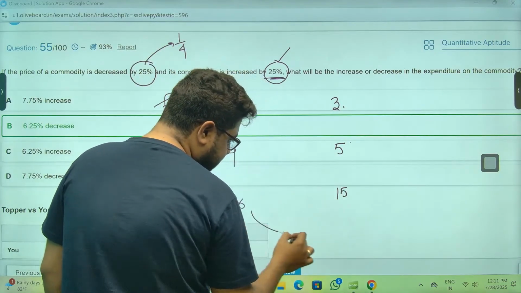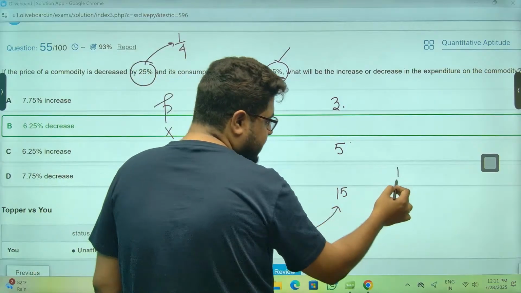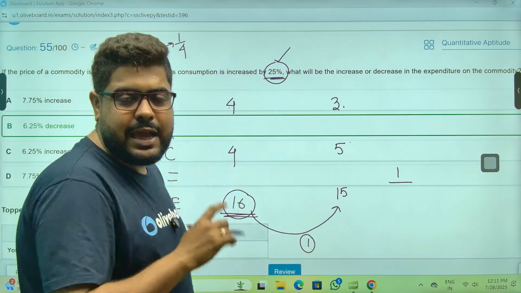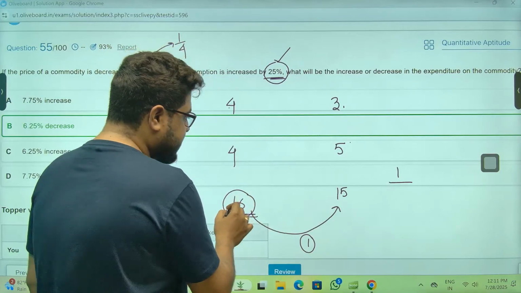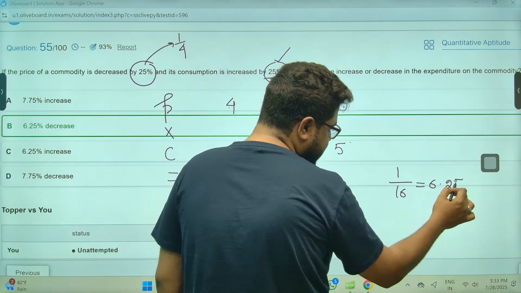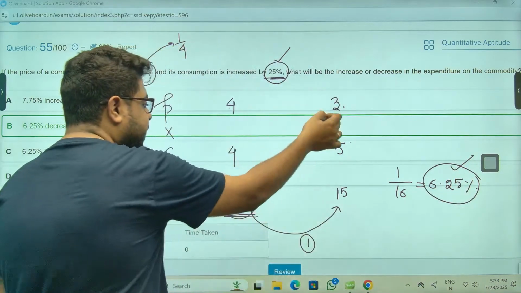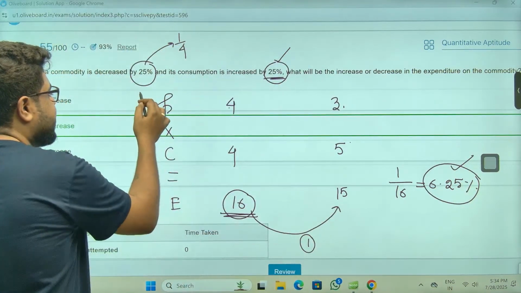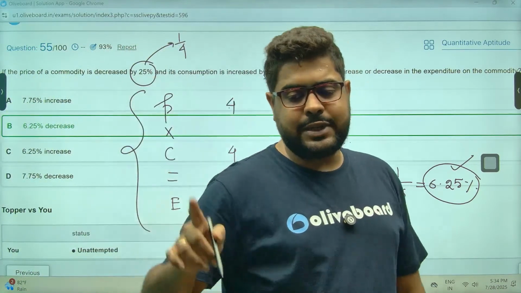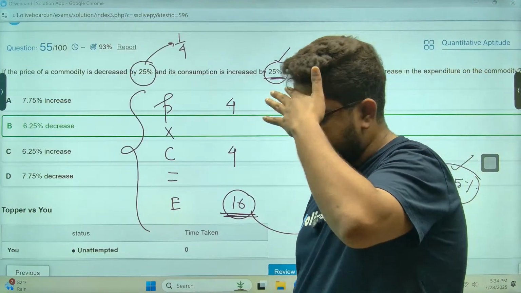Now what happened? It has decreased. By how much? By 1. Out of 16, sir. देखो, always the percentage change is calculated on initial. So this is 16. 1 by 16 is equal to 6.25%. So that is how to do it. Now, if there is any other value, you can calculate. This is the more generalized method to calculate. Not a shortcut, but again, you can use it everywhere. ठीक है सर? ठीक है? Clear, sir?